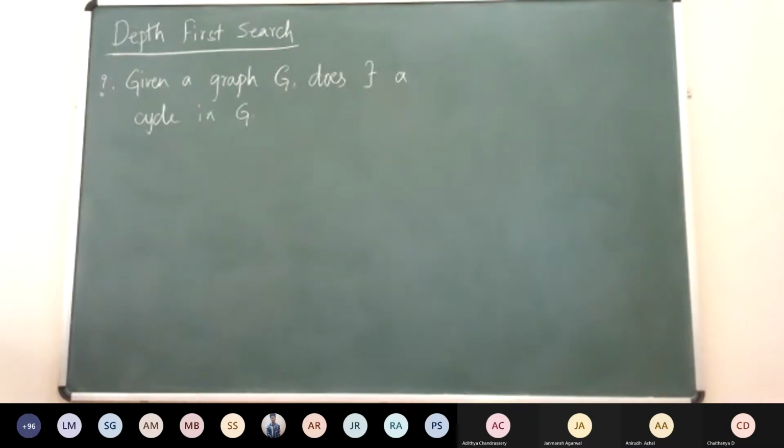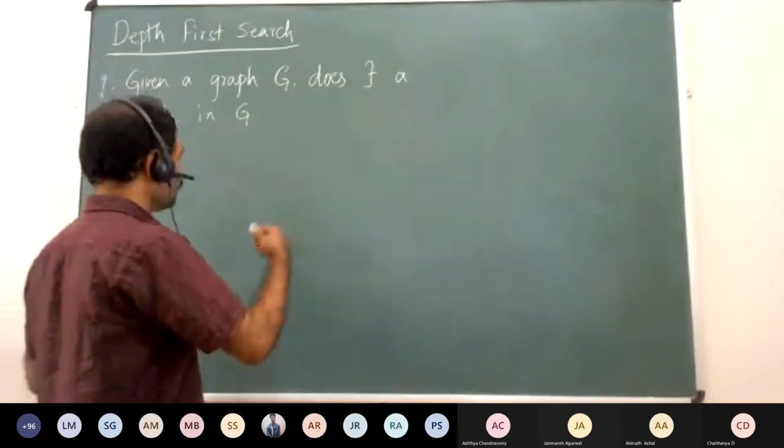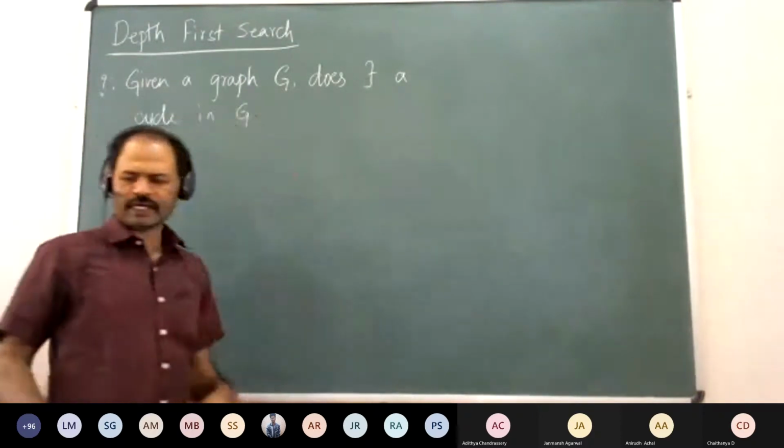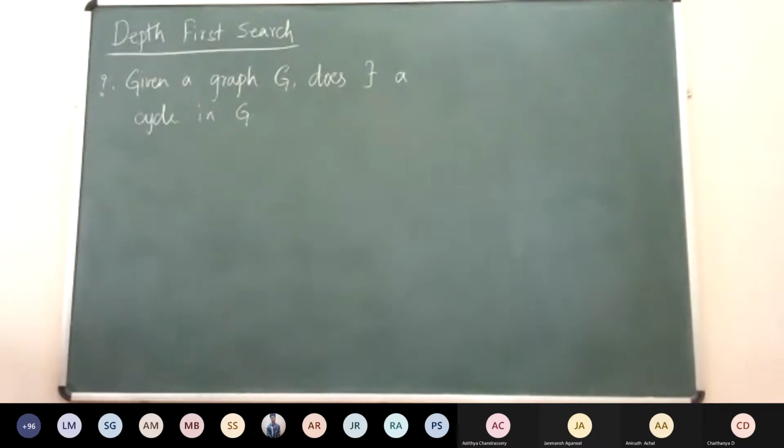We defined some edges which were responsible for the discovery of a new vertex, right? And we said that if you take all those edges, that will be a forest, right? So if you take any tree in this forest,